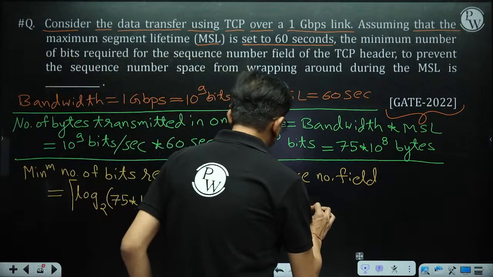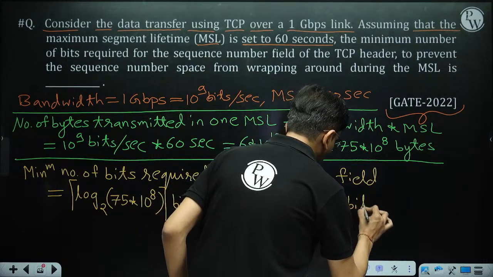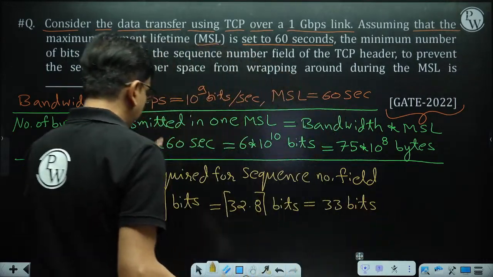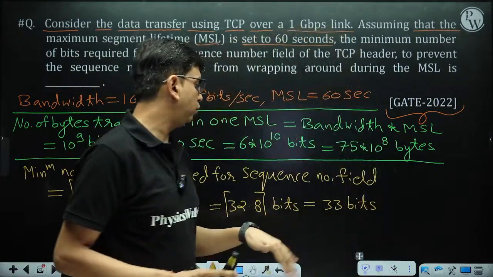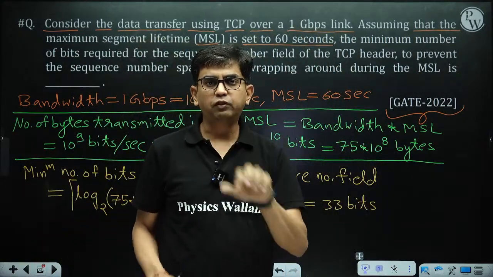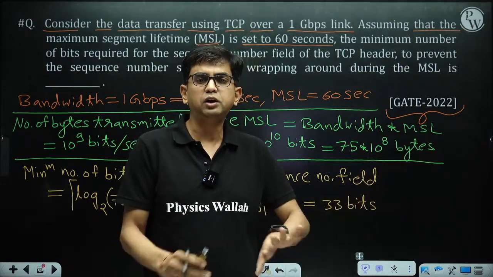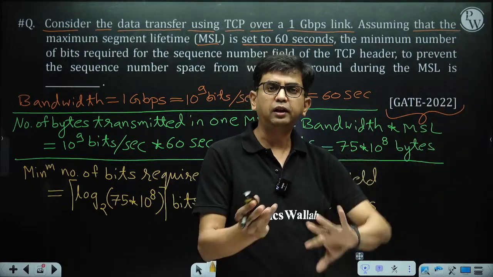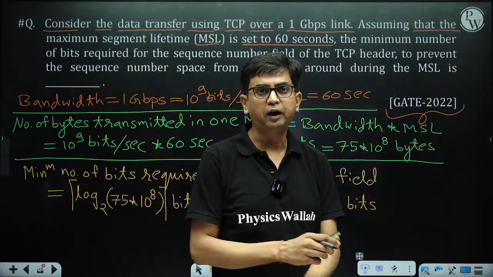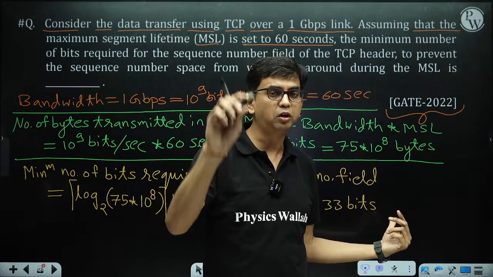And then we have to take the ceiling. So the correct answer is 33 bits. The answer of this question is that if we are going to design a new protocol like a new TCP, then in that header, as per this constraint, the sequence number should be 33 bits, not 32 bits.